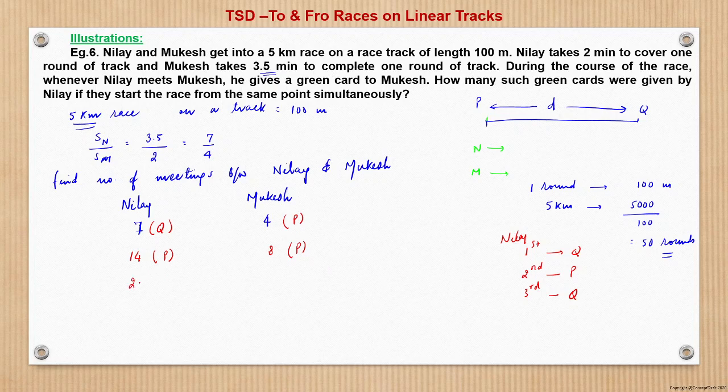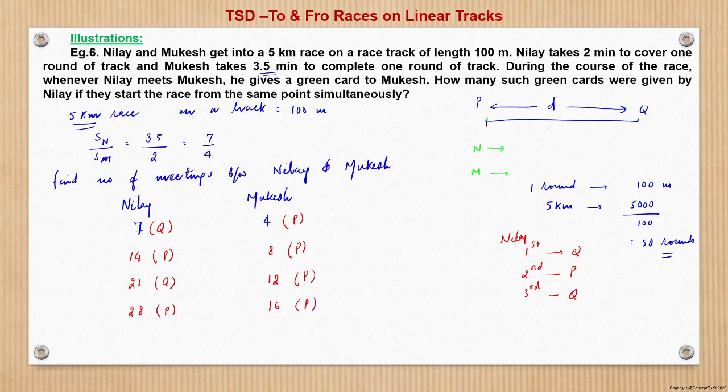This also means that when Nilay completes 21 rounds, Mukesh should have completed 12 rounds. So at the end of 21 rounds, Nilay would be at point Q and Mukesh would be at point P, right? At the end of 28 rounds of Nilay, Mukesh would be at 16 rounds, which is at P. So this way.